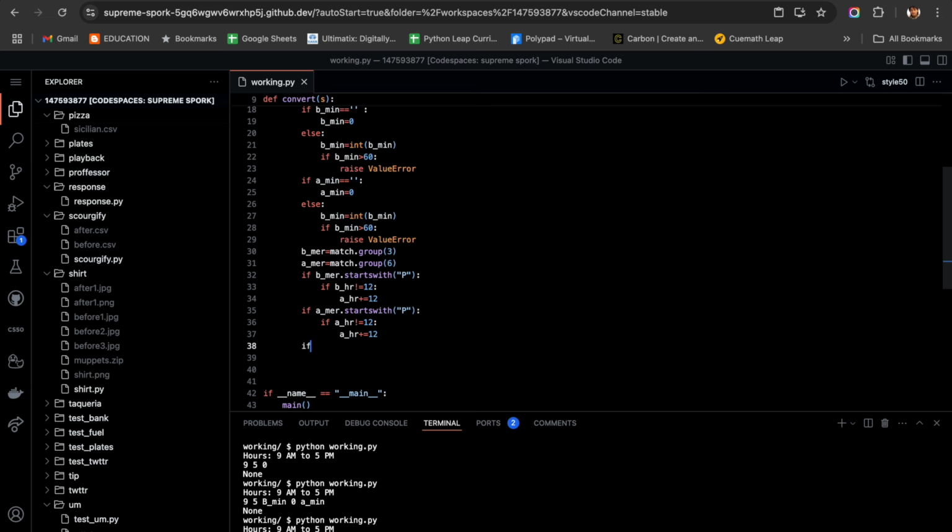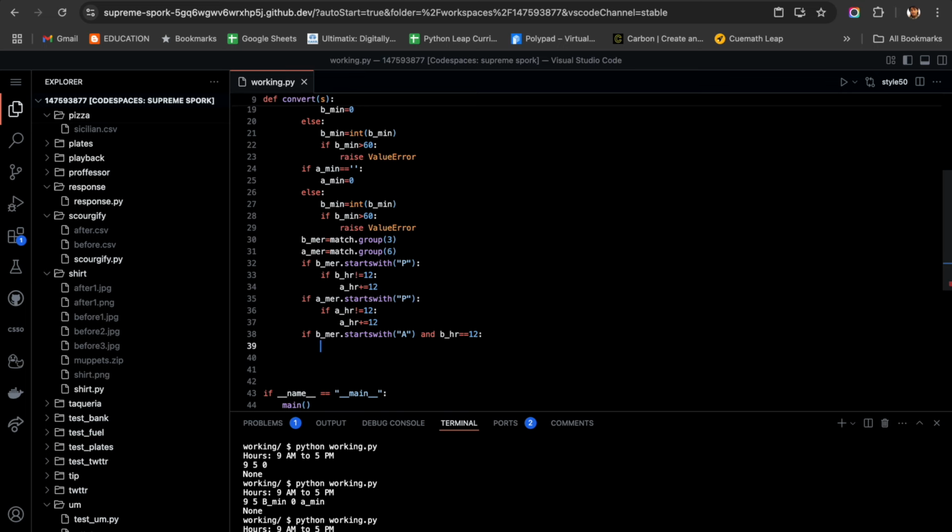If before meridian starts with AM and before hour is equal to 12, then what am I going to do?